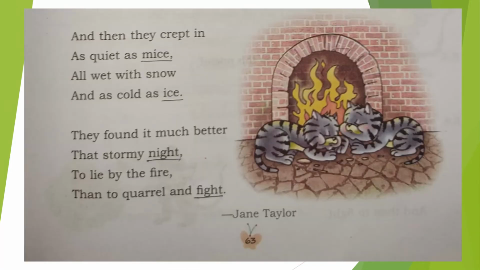And then they crept in as quiet as mice, all wet with snow and as cold as ice. So they went inside as soon as the old woman finished her work. Slowly they went inside, all wet with snow and as cold as ice. That means outside there was the snow falling. So as they waited for some time, the snow even covered their body and they entered along with it.